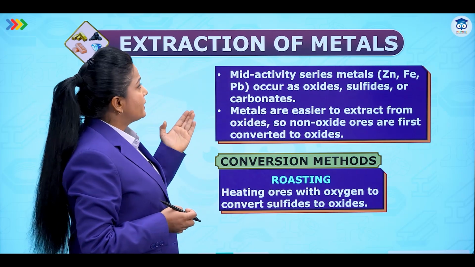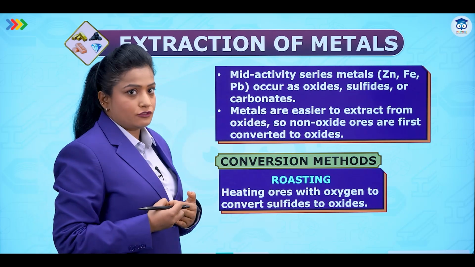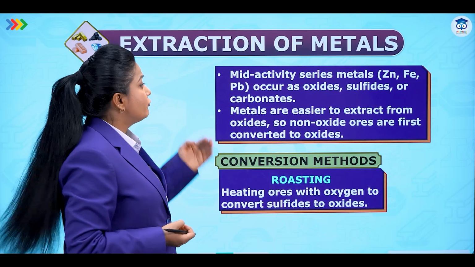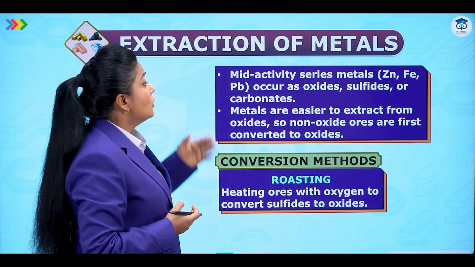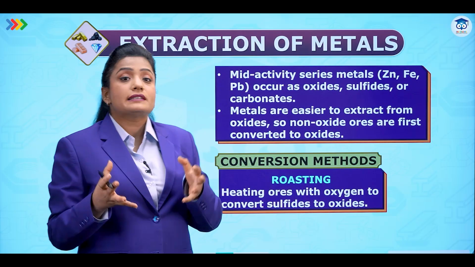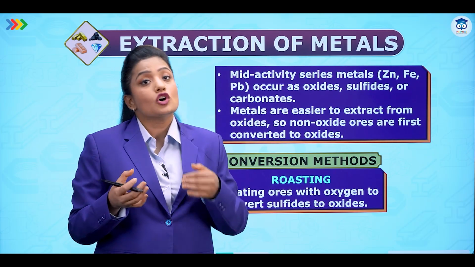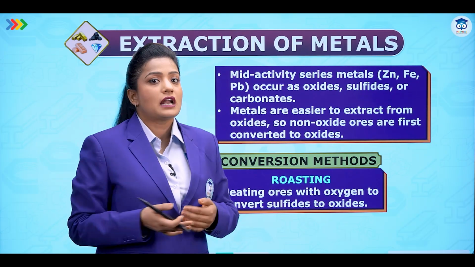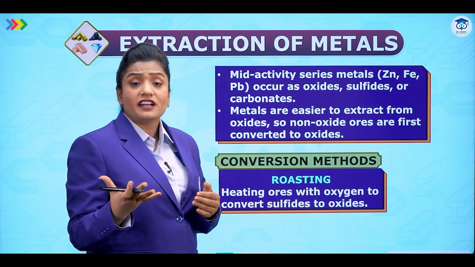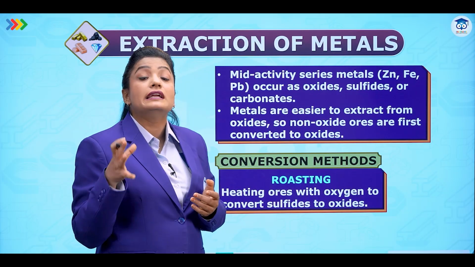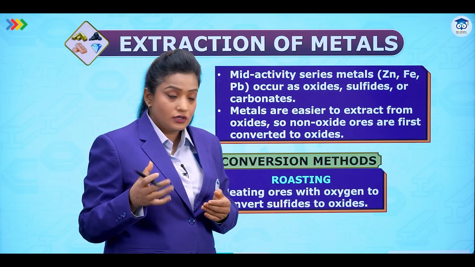Talking about metals which are moderately reactive, for example, zinc, iron, lead, what do we do for them? These can exist either in their sulfide ores or in their oxides or as their carbonates. In case of sulfides, we have already seen we do roasting, which is heating in presence of oxygen.